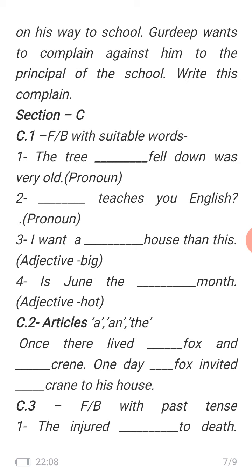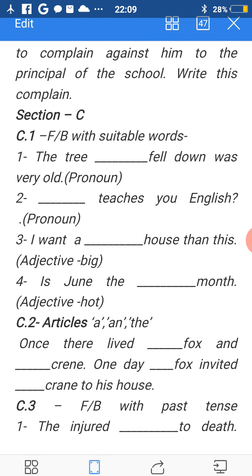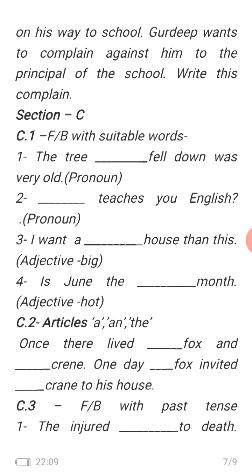So, once there lived a fox and a crane. When a thing is mentioned the first time it takes a, but when it is mentioned another time, then it becomes the. Next line: one day the fox invited the crane to his house. Each blank carries half a mark. If you have done four, 1, 2, 3, 4, and all 4 are right, then you get 2 marks. So the answer is: once there lived a fox and a crane. One day the fox invited the crane to his house.